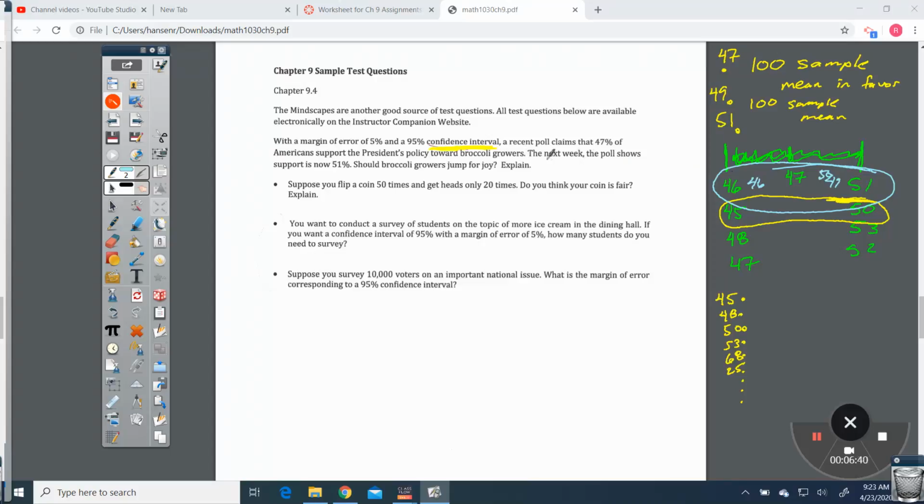We're not saying this is the absolute one, nor are we saying that this is the absolute one. We're just saying that if I were to take different samples, those samples are most likely going to fall within this confidence interval, because we don't really know what the true mean is, but we know that it's somewhere in here.